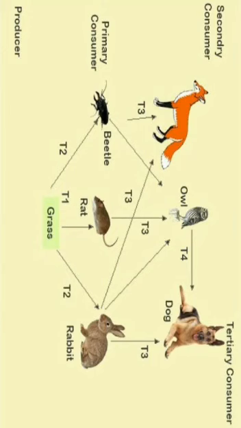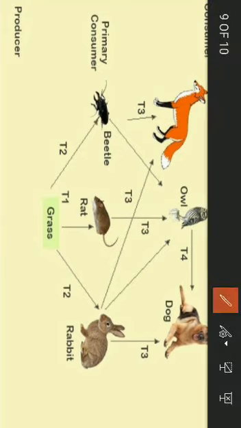What is the definition of food web? Food web, the combination of many food chains, is called food web. And we can also understand it with an example. See here, there are so many organisms, and arrows representing their feeding process, their food links, that are called trophic levels.